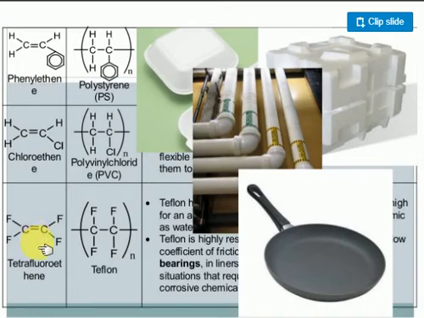Look at this, very important for board examinations. Teflon. The non-stick cookware is there, right? In non-stick cookware, there is some coating.